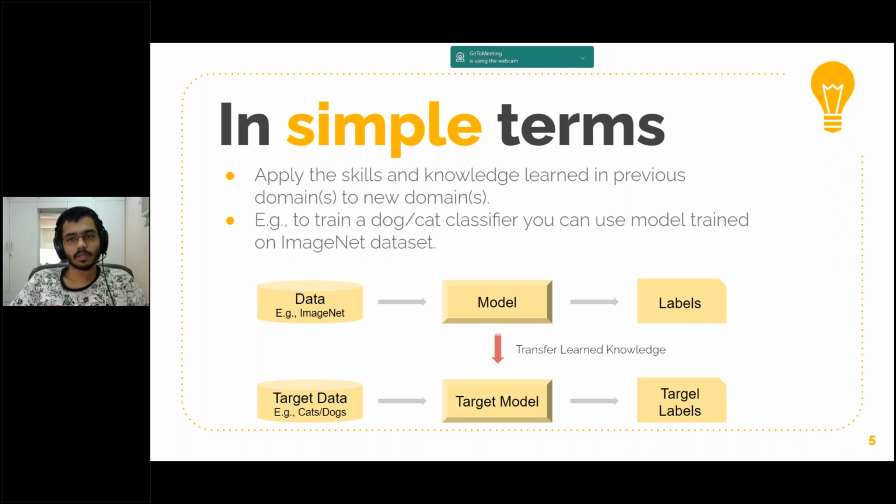A good example of this would be to train a dog or cat classifier. You can use transfer learning on a model trained on the ImageNet dataset to train your custom classifiers. As you can see in the image below, that is how we use transfer learning.